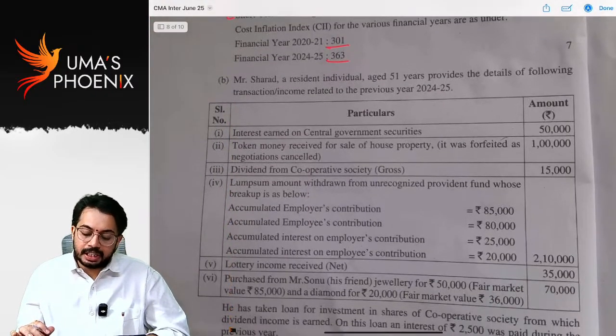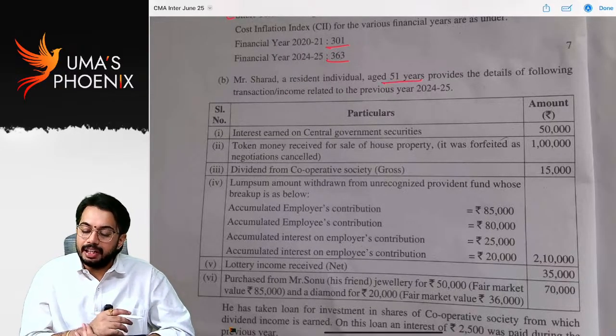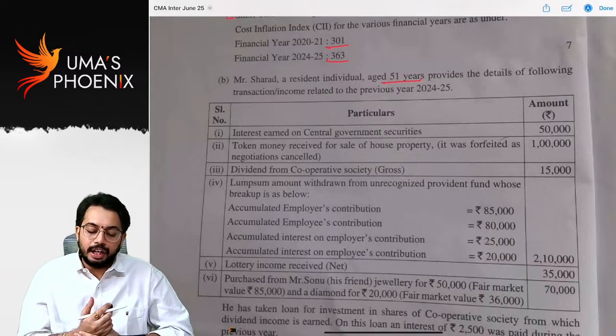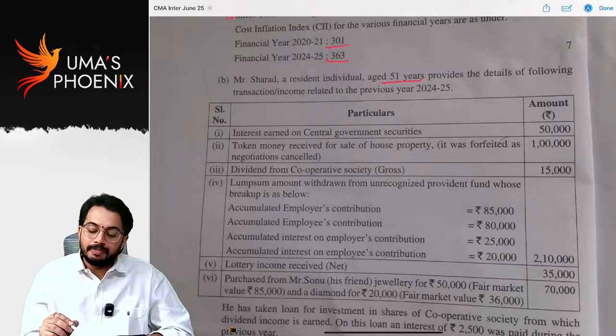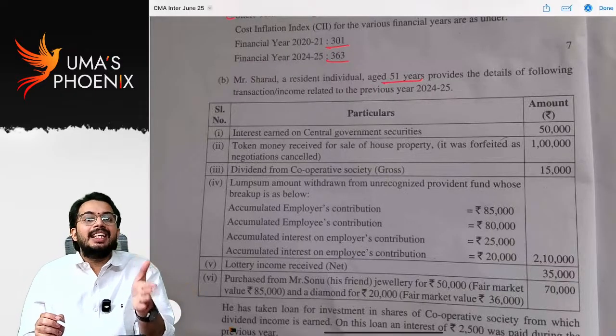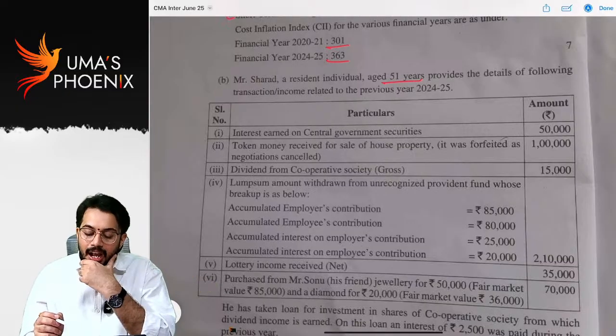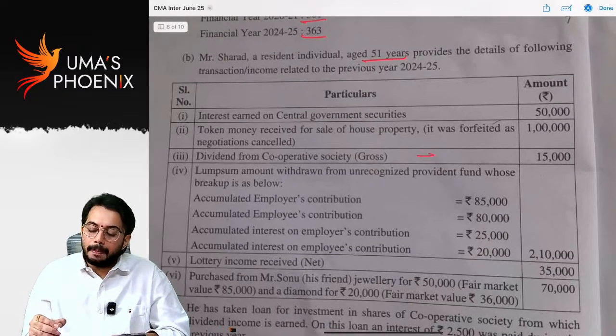Next question, this is relating to income from other sources. Mr. Sharad, resident individual, aged 51 years, provides details of following transactions: interest earned on central government securities, taxable under IFOS. Token money received for sale of house property, that means forfeiture of advance. As it is happening on or after 1st April 2014, taxable under IFOS. Dividend from cooperative society, taxable under IFOS.